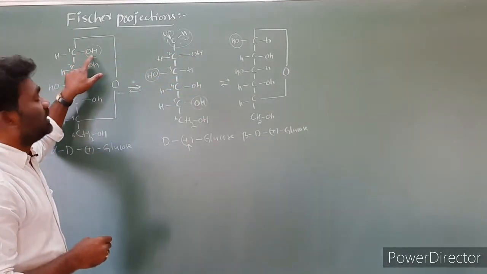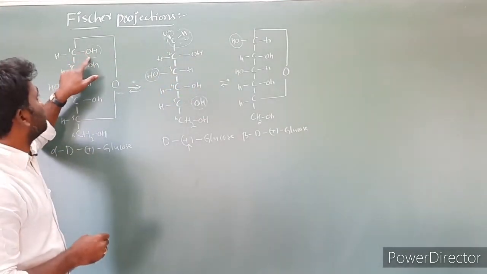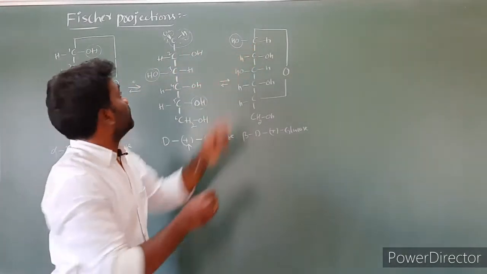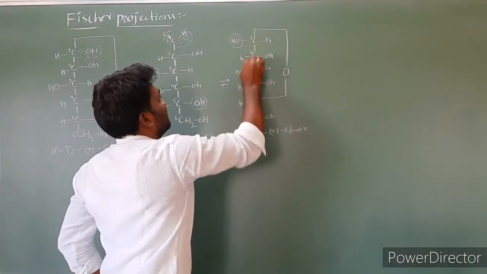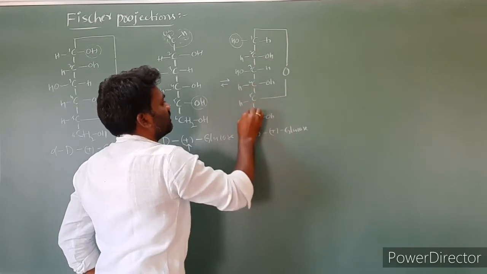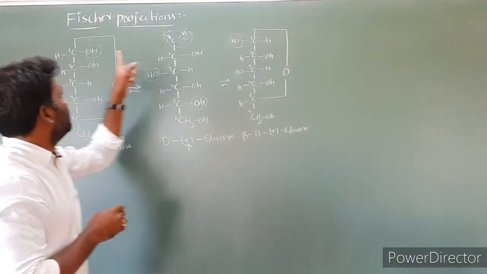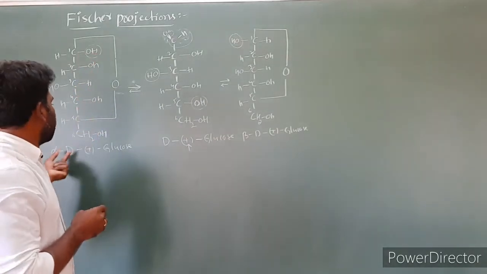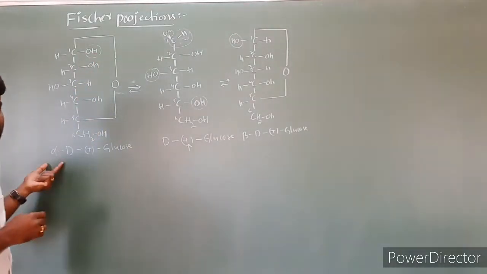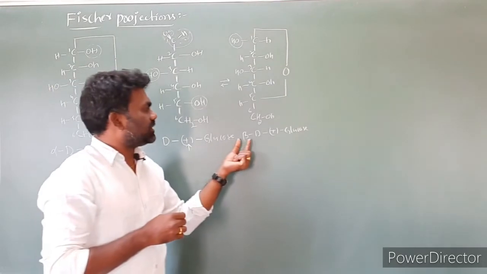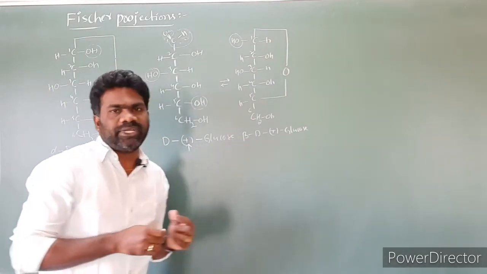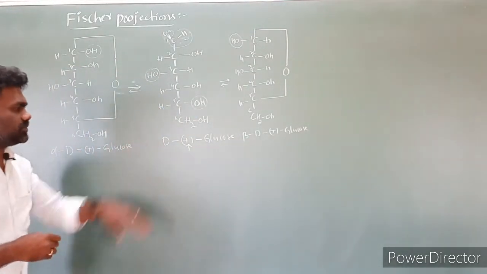At the first carbon the OH group is present at the right side. Here, this is the first carbon, second, third, fourth, fifth, sixth carbon. At the first carbon the OH group is present at the left side, and here the OH group is present at the right side. So if the OH group is on the right side, we take it as the alpha form. If the OH group is present on the left side at the first carbon, we take it as the beta form. That is the difference between these two cases.